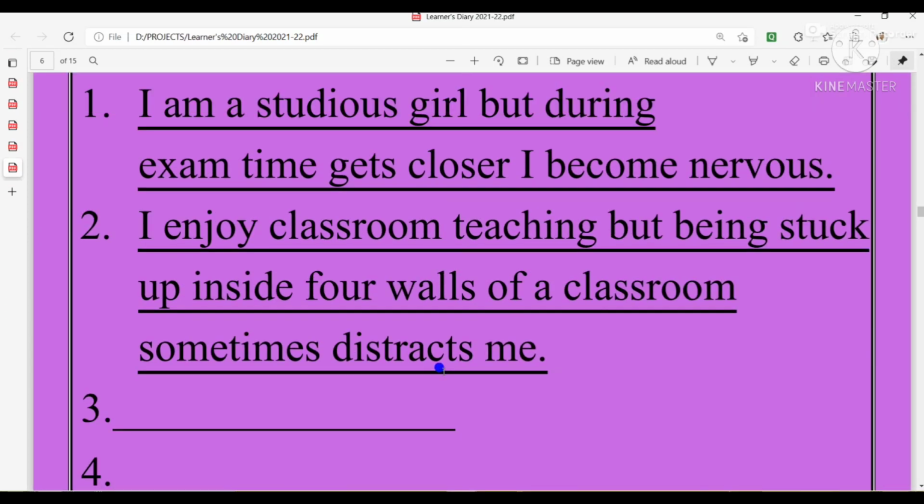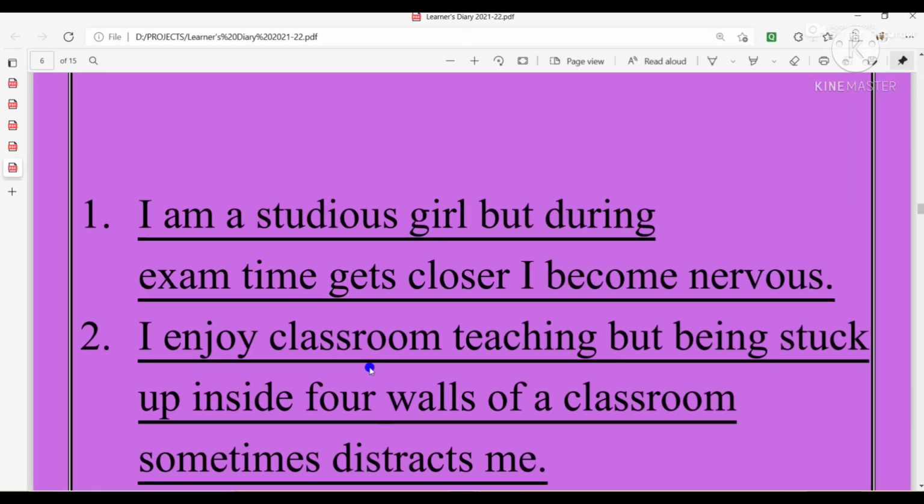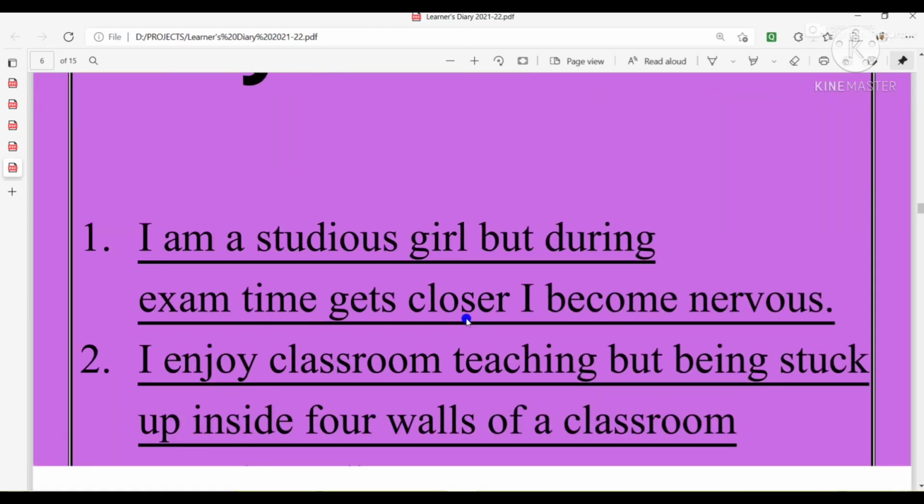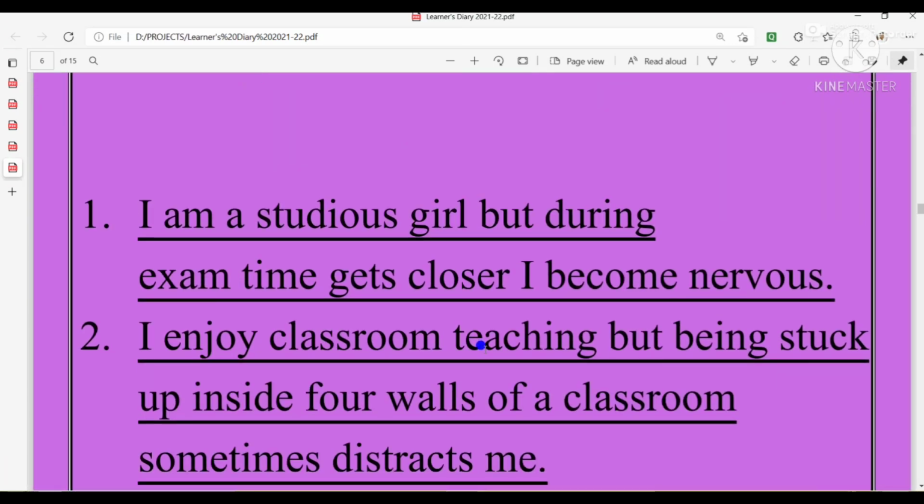So I get stuck inside four walls of a classroom. This is a disadvantage, that means a limitation of mine. But before that line I have written, I enjoy classroom teaching. This is a good advantage. So as you are going to write a disadvantage, that is called your limitation. Before that, you will add one line that will focus on your good advantage.